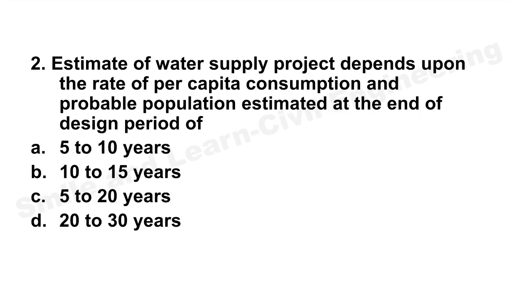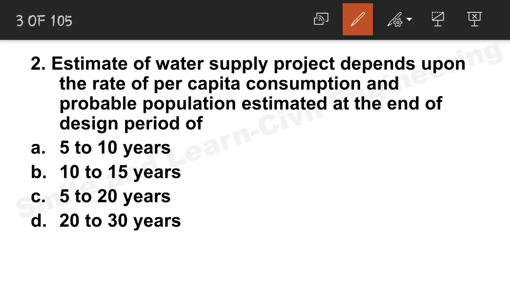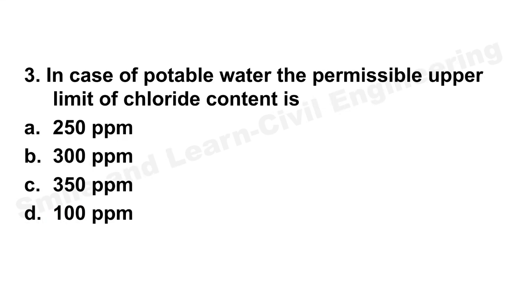Question number 2. Estimate of water supply project depends upon the rate of per capita consumption and probable population estimated at the end of design period of. We have already uploaded a video, picture, and information in our Facebook group, where we have given the design period for various types of sewage treatment units and for sewers. Here it is a water supply project, very important before the exam. So the correct answer will be option D, 20 to 30 years. Let's move on to question number 3.